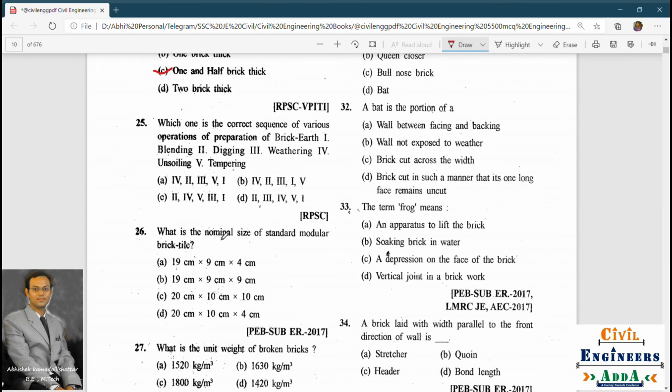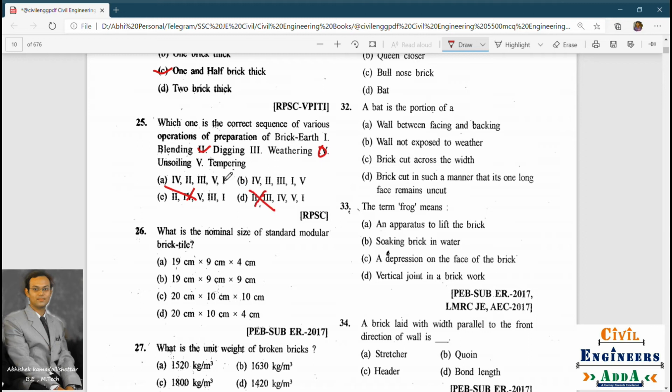Next, which one is the correct sequence of various operations of preparation of brick earth? Blending, digging, weathering, unsoiling, tempering. So here, the first one is unsoiling. Then comes digging. So 4, 2, 4, 2 options are eliminated.